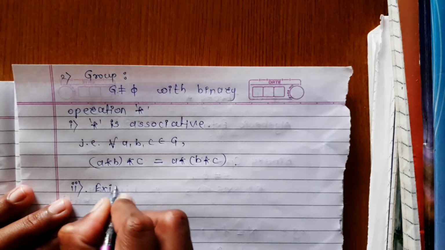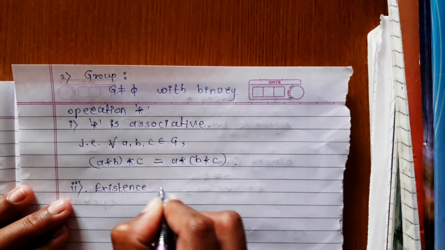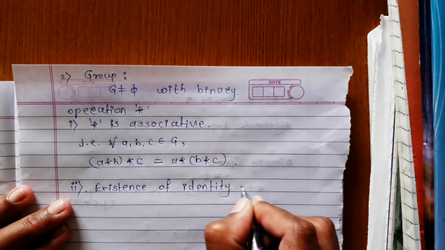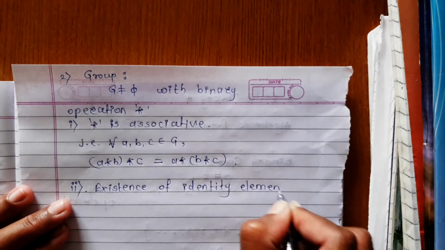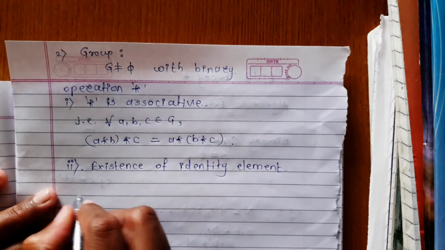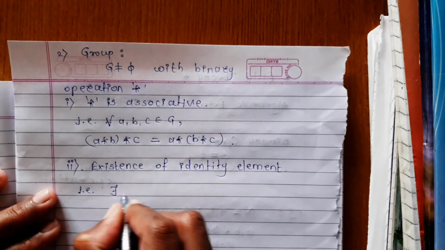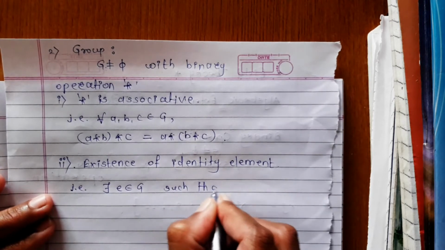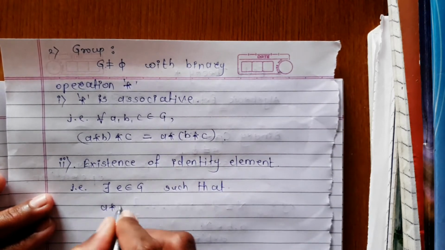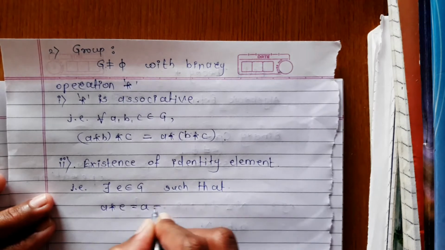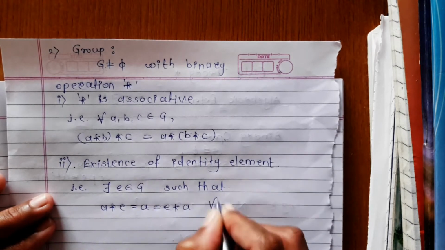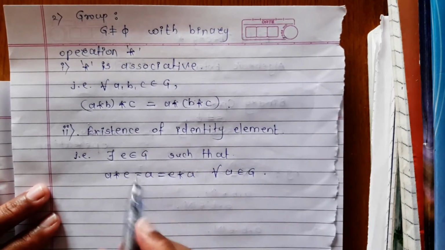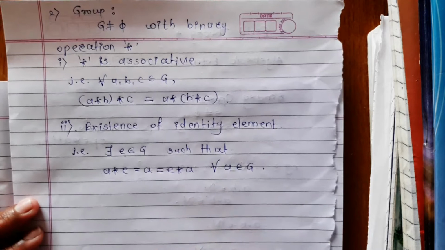Existence of identity element. That is, there exists an element e belongs to G such that a star e equals a equals e star a for all a belongs to G. Then this e is called identity element.